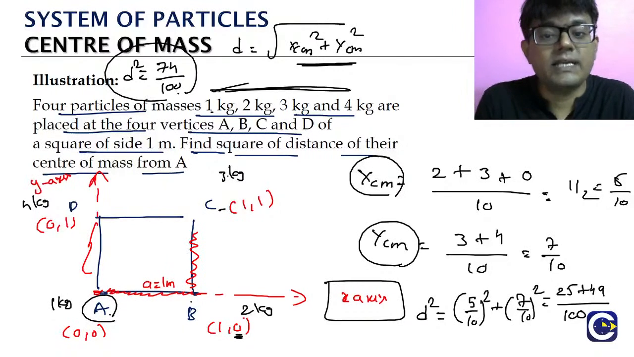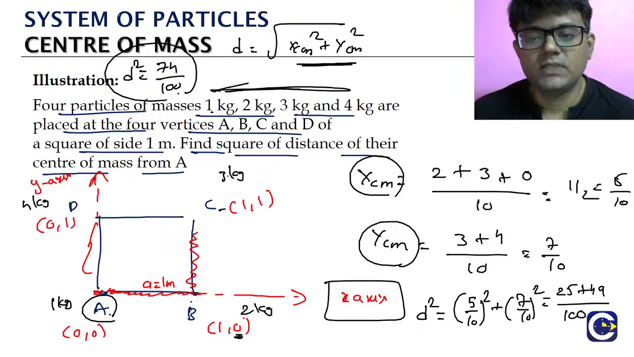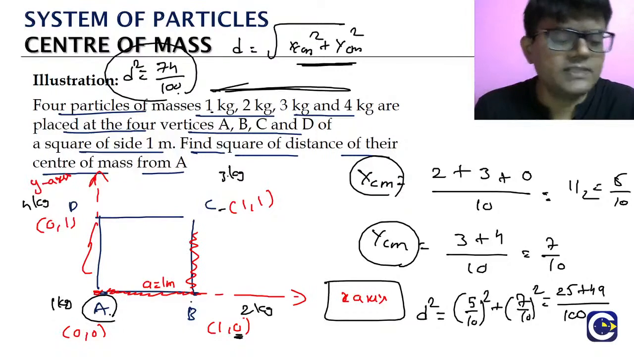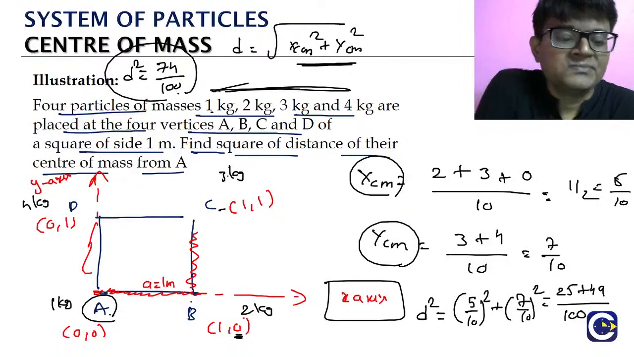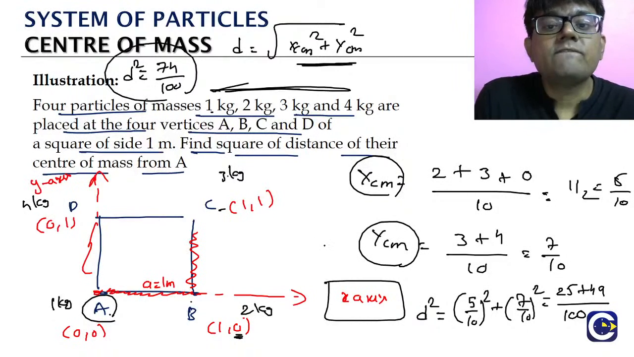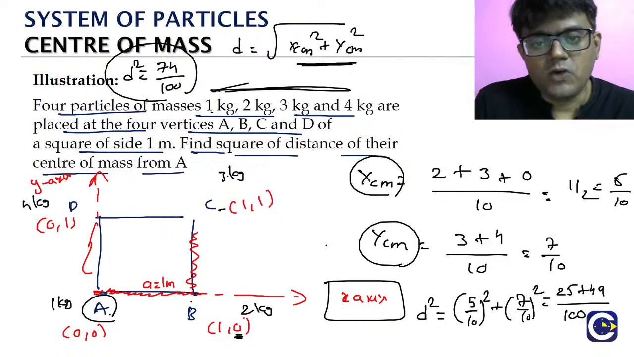So first we have to calculate the coordinates. With those coordinates we have to find the distance. This kind of question is a two-step process. Okay? So this is about the center of mass of a discrete system of particles by using the weighted average formula. Okay.